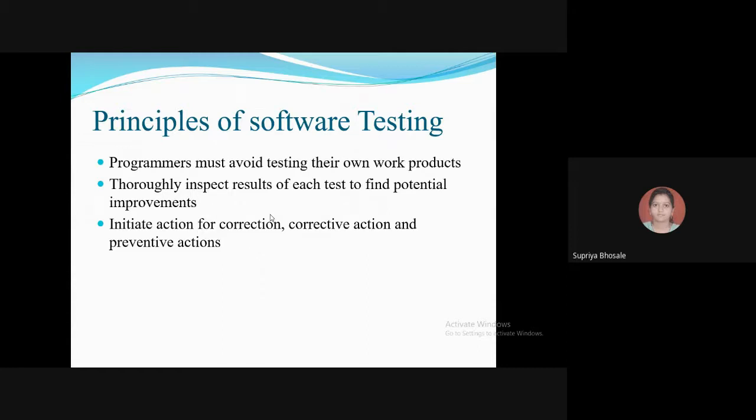So test results show the possibilities of weaker areas in the work product and the problems associated with the processes used for developing a work product. So it indicates the areas where the development team and management must perform root cause analysis. So that's why corrective actions are required to prevent any possible recurrence of similar defects and make the